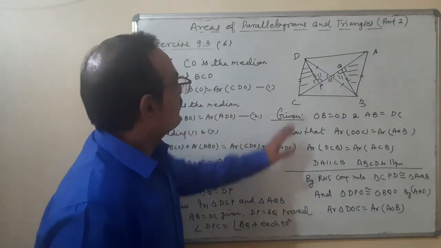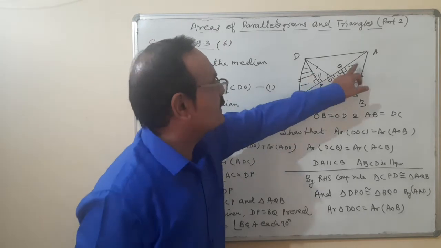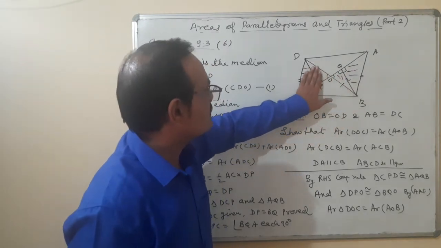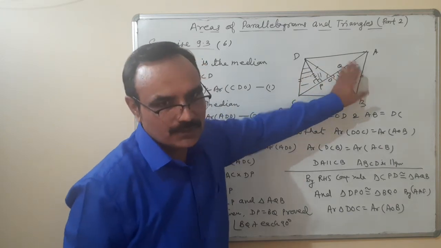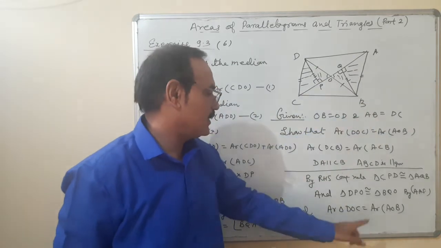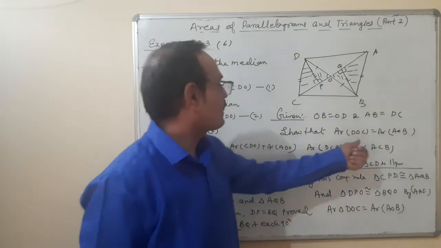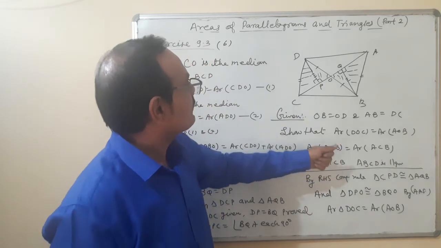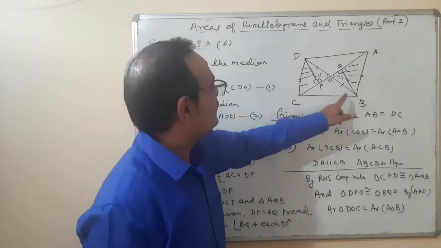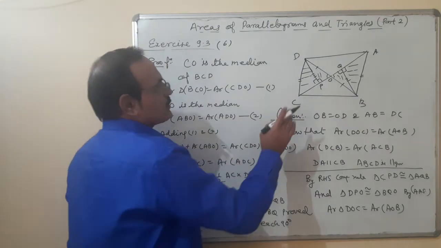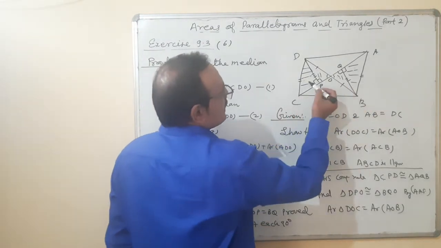Is it okay? We have proved that both the triangles are congruent and they are congruent. So the area of the sum of these two is equal to the area of the sum of these two. They are equal. Area of COD is equal to area of AOB. We have proved the first part, DOC is equal to AOB. Second part, area of DCB.